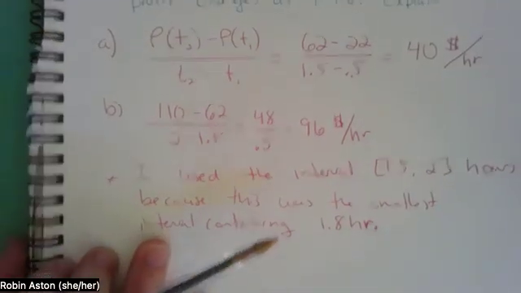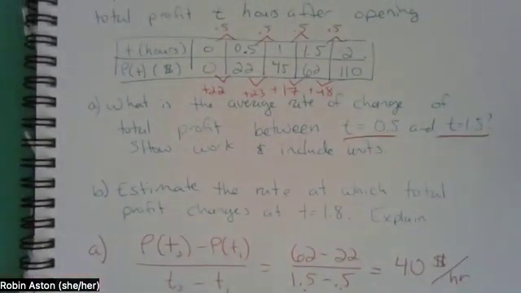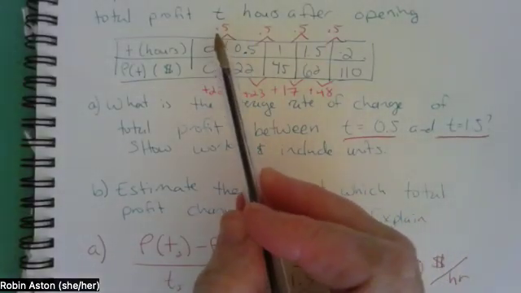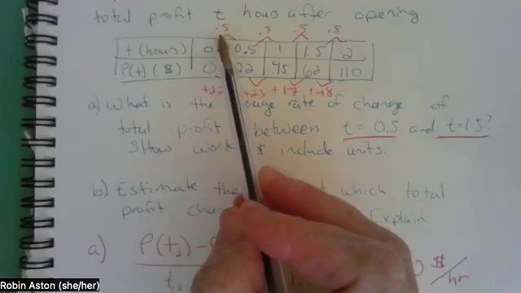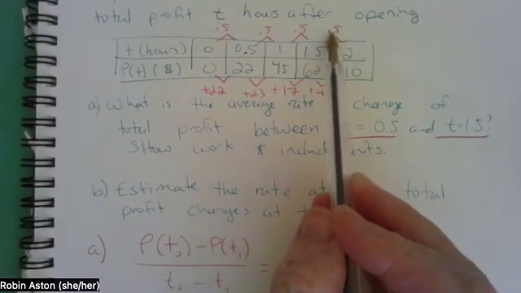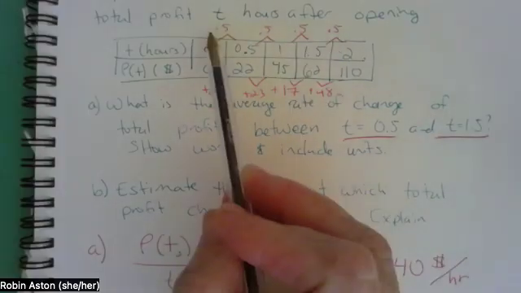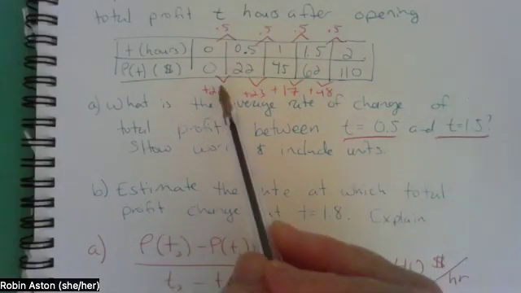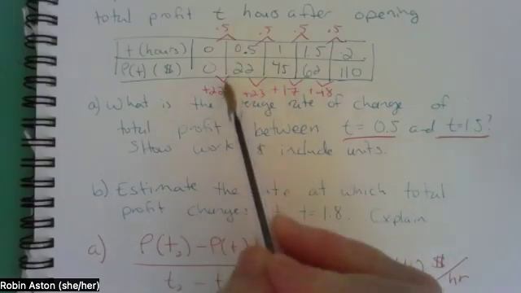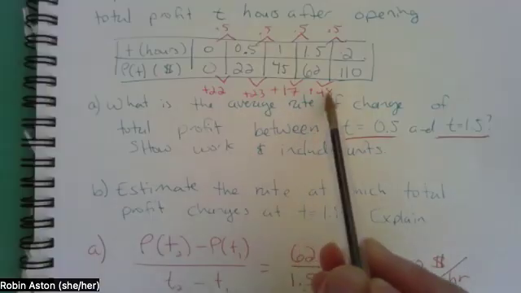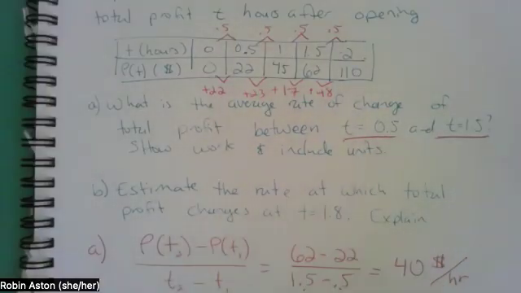And one other thing to note about this problem is that if I was looking to see if this was linear, it is definitely not. One thing I look for here is along the top, my time intervals. These were equal intervals. If they're not equal intervals, I can't just check the change. I have to check the ratios. And then here I can see those, since these are all the same and these are not, this is clearly not a linear relationship.